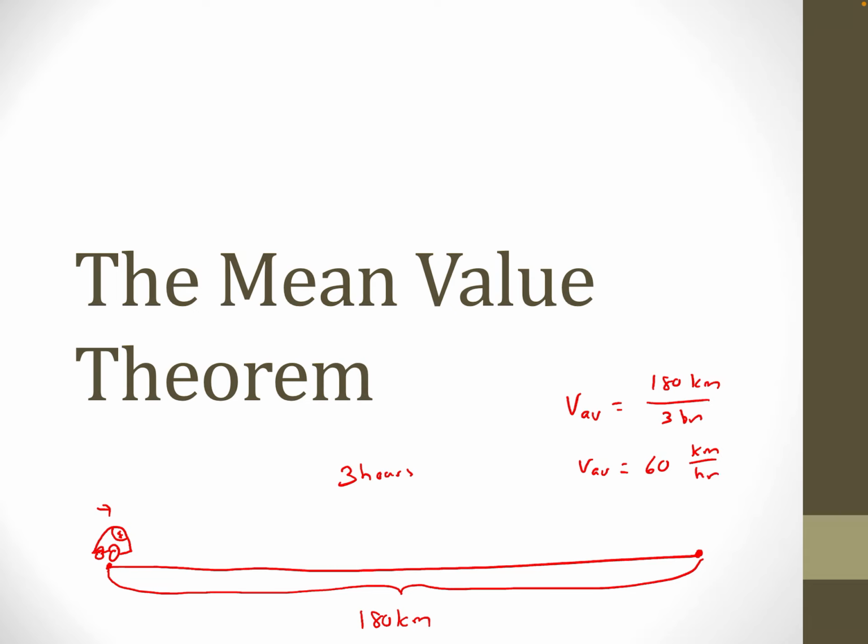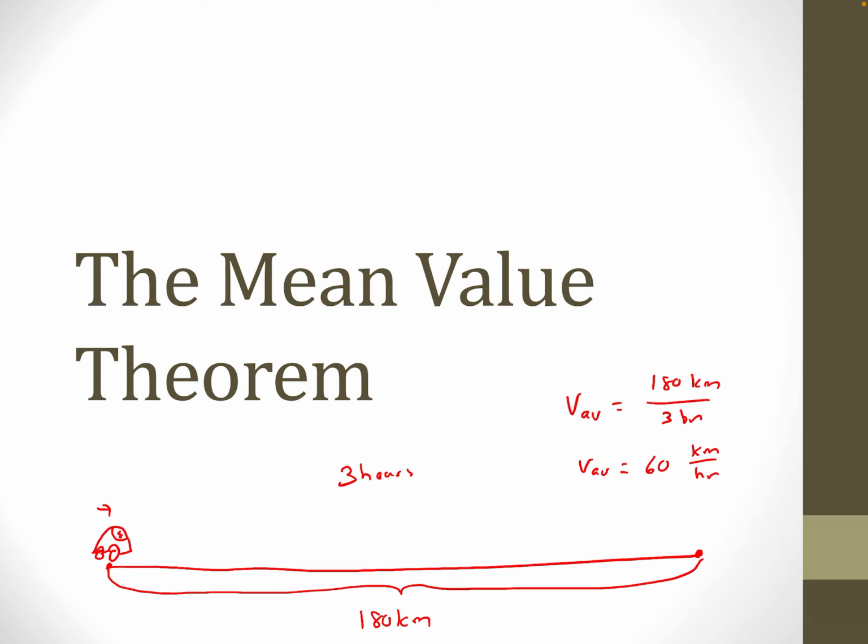And now I get to the main part of my argument, that if my average velocity along this trip was 60 kilometers an hour, I argue that I must have been going 60 kilometers an hour somewhere along the trip. That may seem perfectly obvious. When I say that, you might say, well, of course you were. But let me just really argue it so that it's very, very clear that that is true.